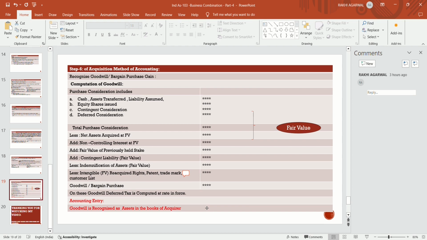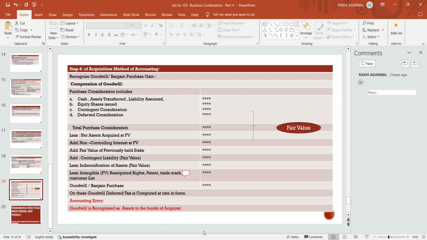And add contingent liability at fair value. All the assets which are in the books of the acquiree company are the net assets acquired at fair value. The contingent liability which we add at fair value, as we discussed in the exceptions, is one which is not present in the books of the acquiree company, but the acquirer company recognizes it in its books at fair value. That contingent liability is also taken into consideration and added.